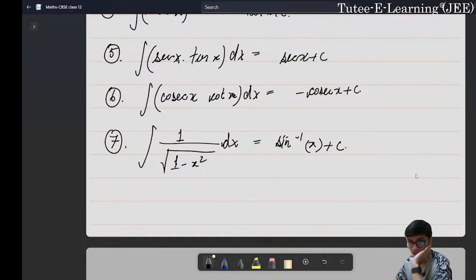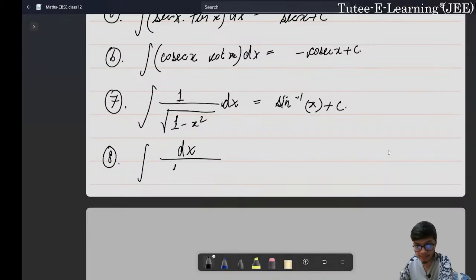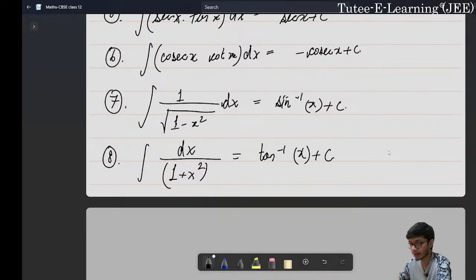So that will also be an agenda to discuss, right? And that comes under the integration with variable form, right? Similarly, integration of dx upon 1 plus x square is basically equal to tan inverse of x plus c, right?